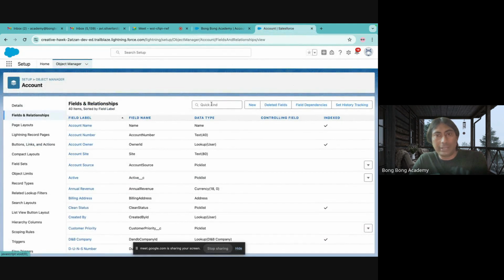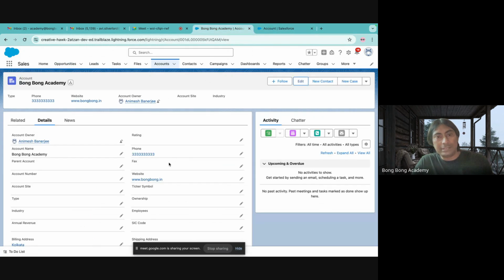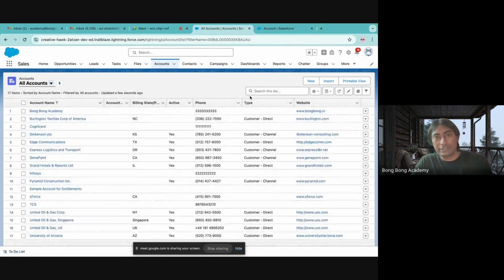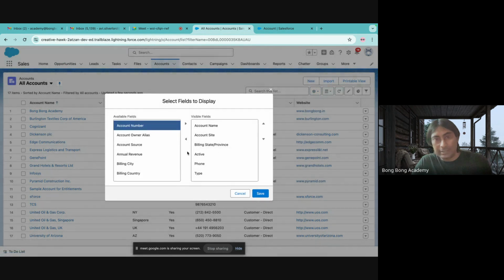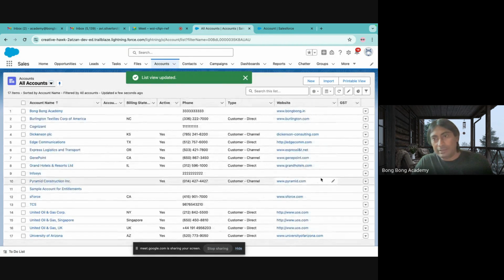Meanwhile, we'll check how it is looking. So now if you search with GST, you'll see there is a GST field. Just now we have created GST, so it is showing as underscore underscore C, and it will allow you to fill only 20 characters, alphanumeric. That means numbers or letters. Okay. What will happen automatically? This GST field will come and show here. Now, if I add this field, I will see a GST field here. Yes, the GST field has come. Now you save, and you will see the GST field is now entered here.